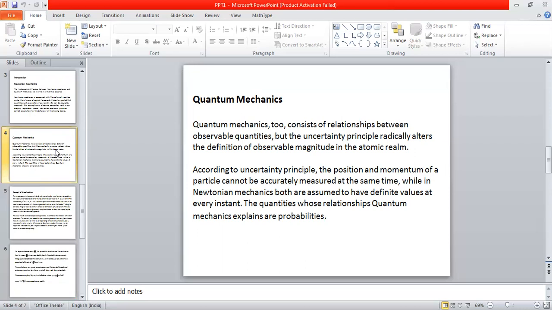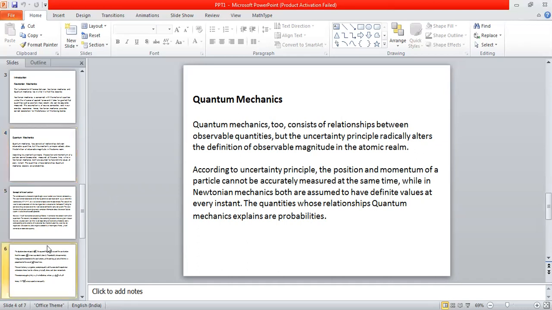All the physical quantities can be measured at the same time with 100% accuracy. Whereas according to quantum mechanics, there is no such thing as 100% accurate measurement. It is bound by Heisenberg's uncertainty principle, so we cannot measure the quantities with 100% accuracy. That is the fundamental difference between Newtonian mechanics and quantum mechanics.